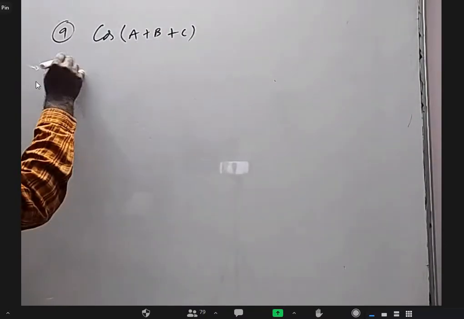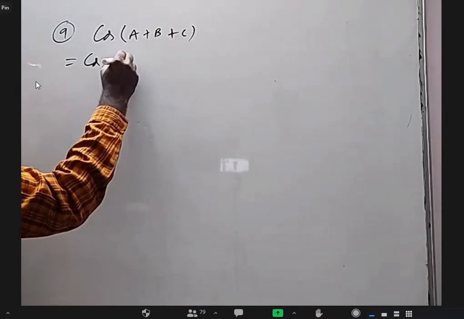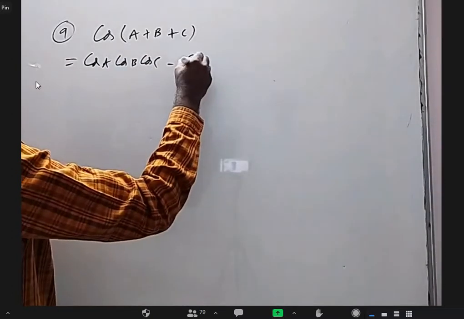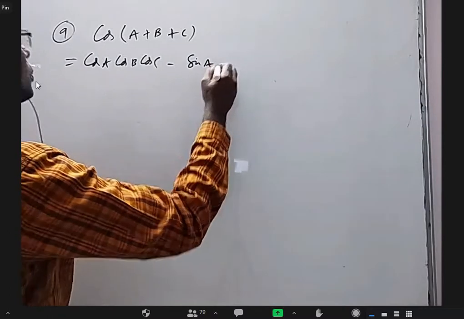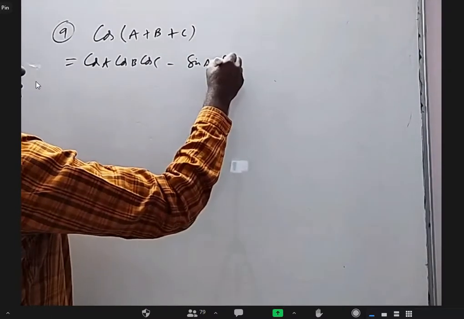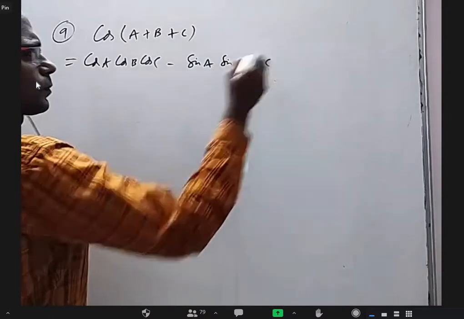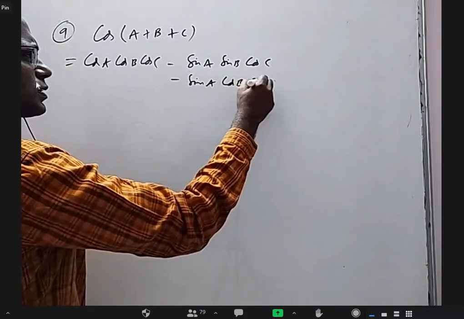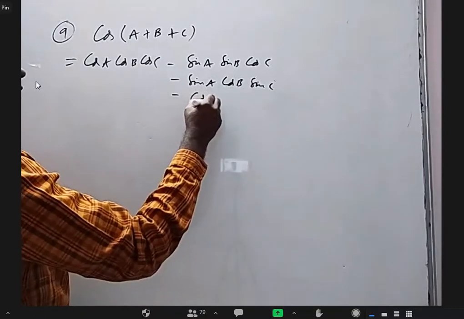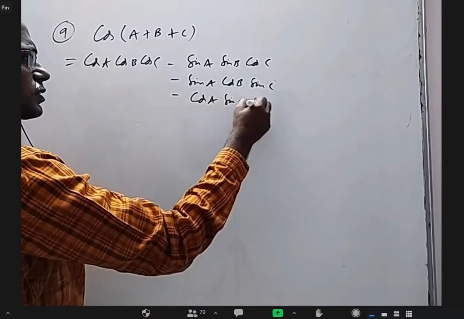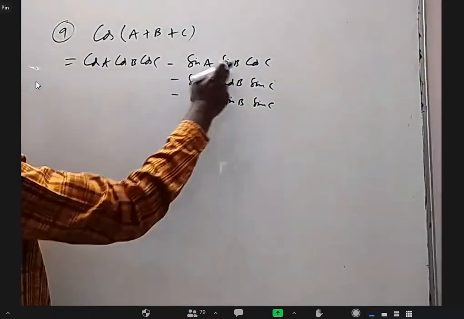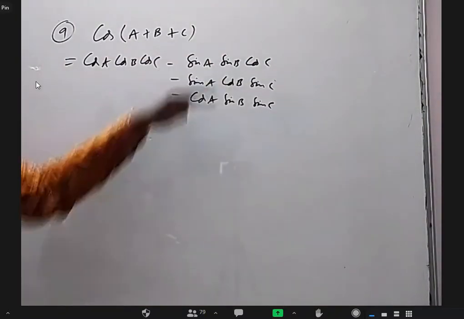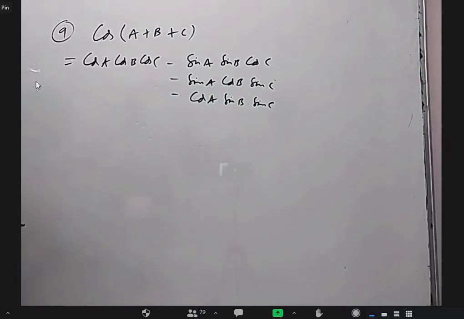cos(A+B+C) formula is cos A cos B cos C and 3 negative terms. What are they? 2 sines and 1 cos: sin A sin B cos C, sin A cos B sin C, and cos A sin B sin C. Two sines and one cos, with one each of C, B and A. You can write it in a line; I just wrote it like this so that you can see it.